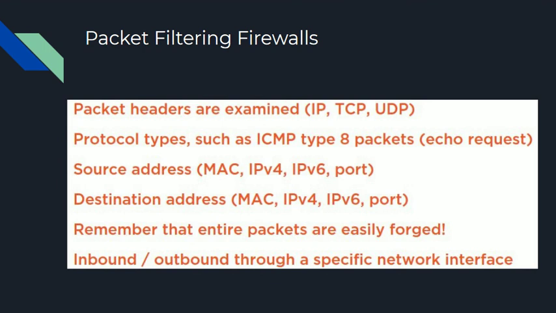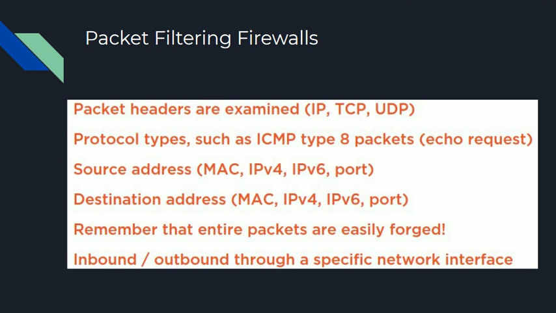And remember, for example, if we are talking about the IP header, we have a source address as well as the destination IP address. All aspects of the packet can be forged, not just the MAC address but the source address, the payload or the data part of the packet, and so on. So we always have to take this with a grain of salt.